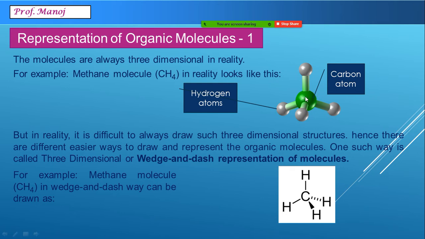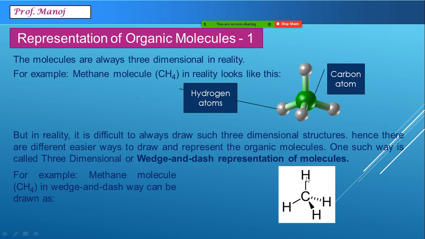Imagine the connection. This carbon atom we have obviously written as C. You can see this bond, first one and this one, are shown with normal single bonds. The bond which is coming towards us is shown this way, and the bond which is away from us is shown with a dashed line.